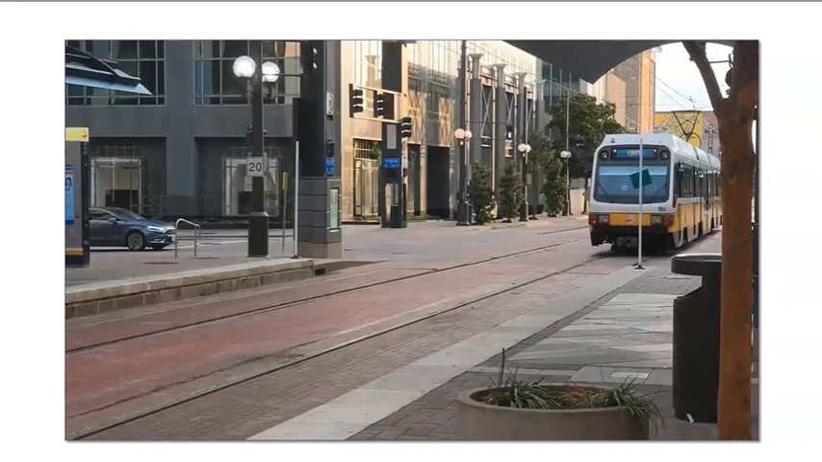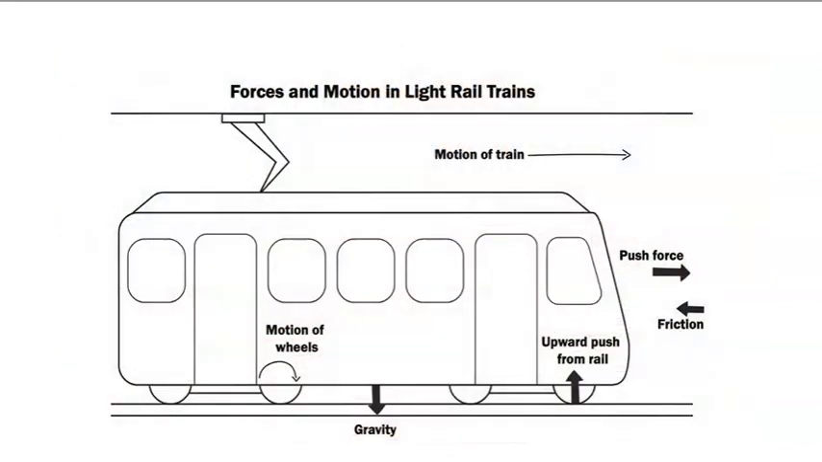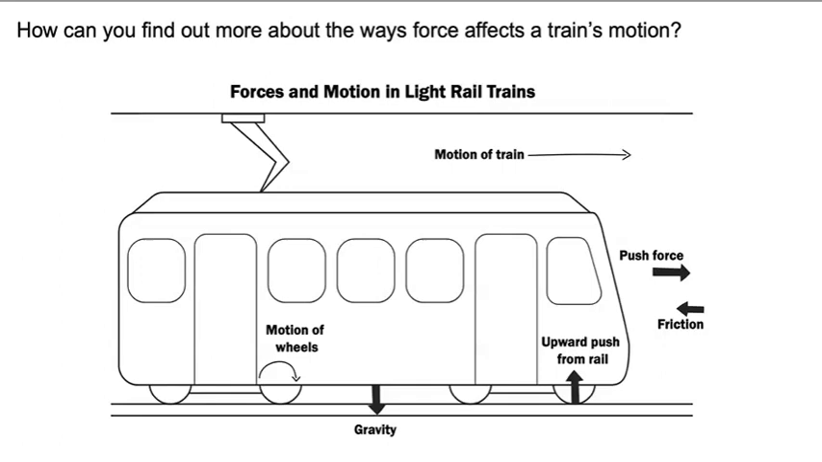We use this video to create our class model. Our model shows the train itself and the forces that affect the train's motion. The train starts to move forward because the force pushing the train is stronger than the backward force of friction. Imagine you are an engineer. How can you find out more about the ways force affects a train's motion?